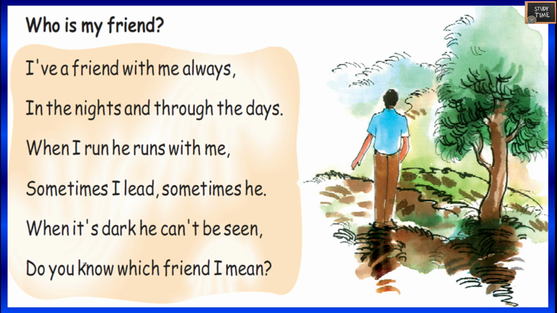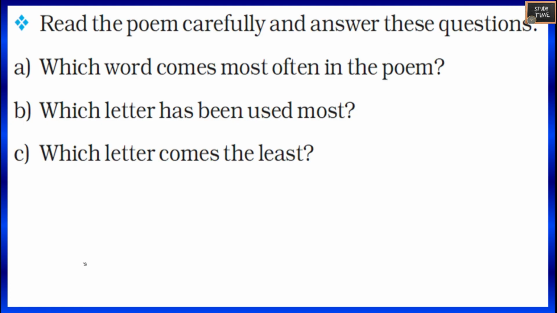Who is my friend? Here a passage is given and questions are asked from this passage. I have a friend with me always. In the nights and through the days when I run, he runs with me. Sometimes I lead, sometimes he. When it's dark, he can't be seen. Do you know which friend I mean? So this is a simple passage given. Read the poem carefully and answer these questions.